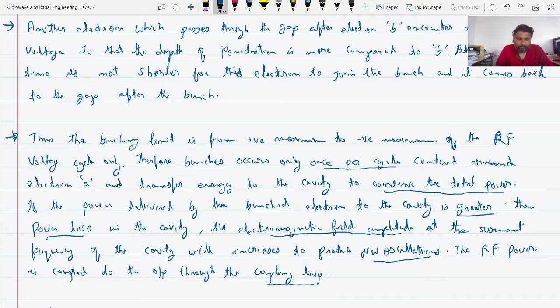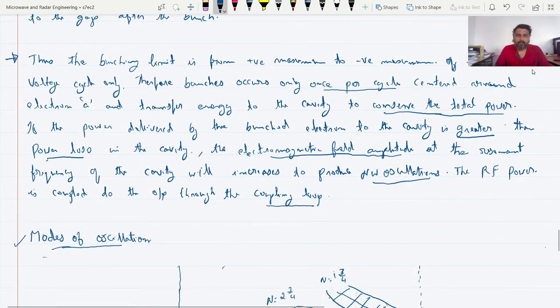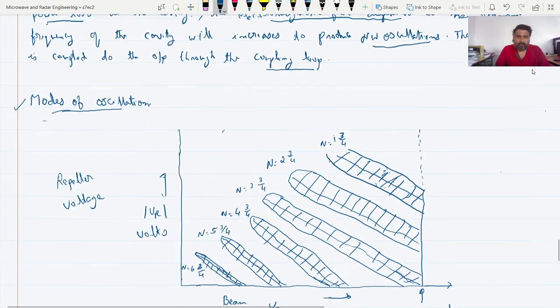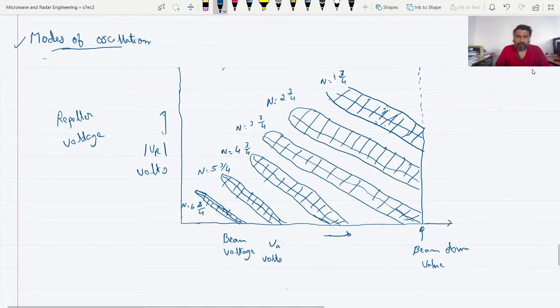Okay. Now I will discuss the modes of oscillation of the reflex Weisbrunn oscillator. I have talked about this in the online class video. So let me write some of the points related to these modes of oscillation. The modes are very important because only in a particular mode will the reflex Weisbrunn oscillator show a sustained oscillation.